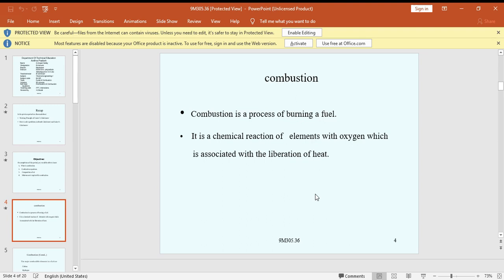A reaction is said to occur when a chemical compound is formed by the combination of elements, or when a compound is decomposed or dissociates into separate elements.